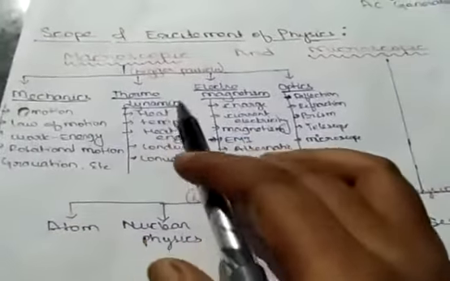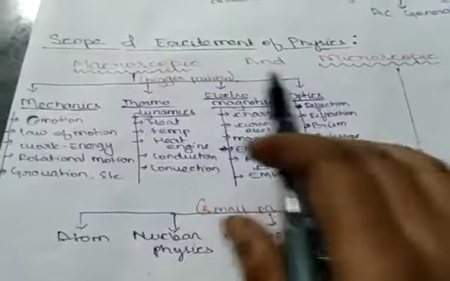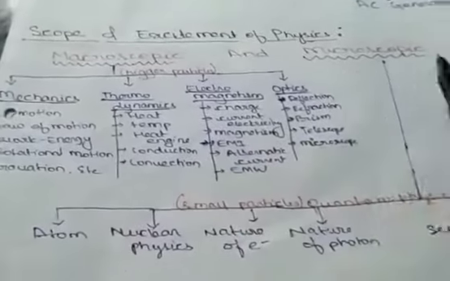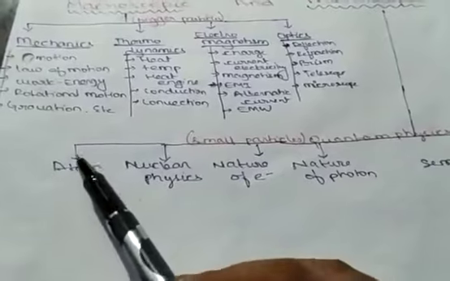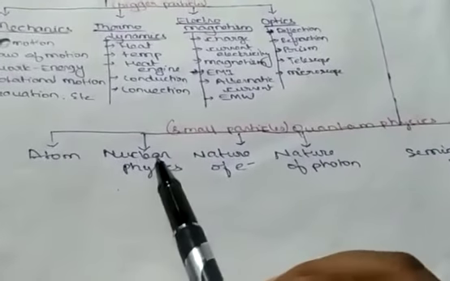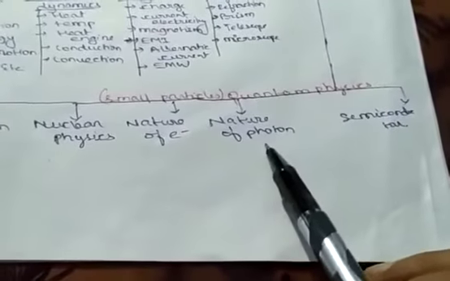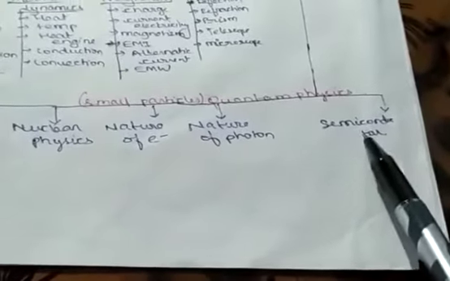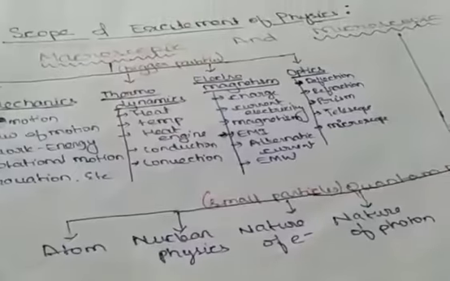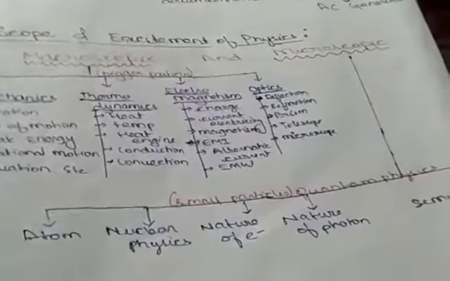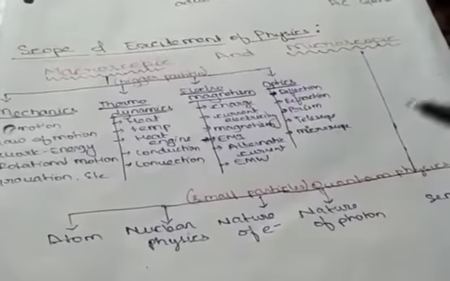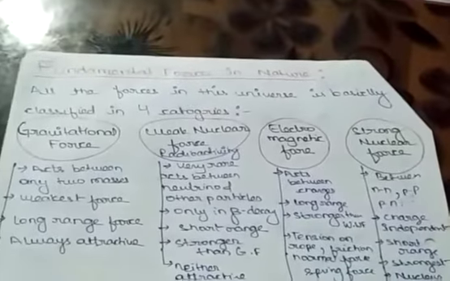So mechanics, thermodynamics, electromagnetism, optics, all these come in the macroscopic level. In microscopic physics we are going to study atoms, nuclear physics, the nature of electron, a very important chapter, and the nature of photon, what is a photon and what is its nature. Then semiconductors, which is also very interesting and my favorite topic, but you will study it in class 12th. So this is all about your scopes. There are other chapters also included in these, but the main branches are this much.